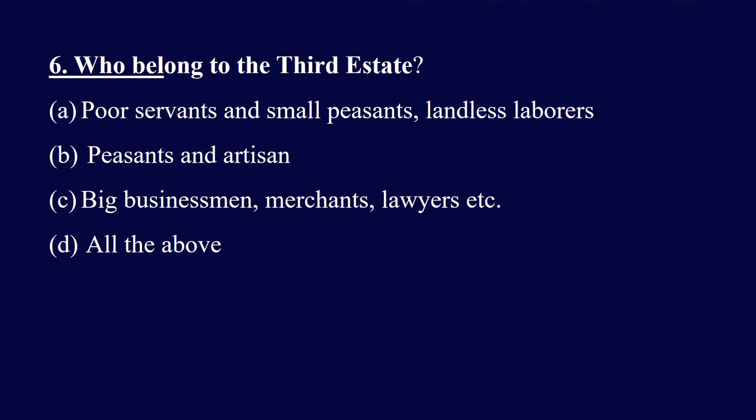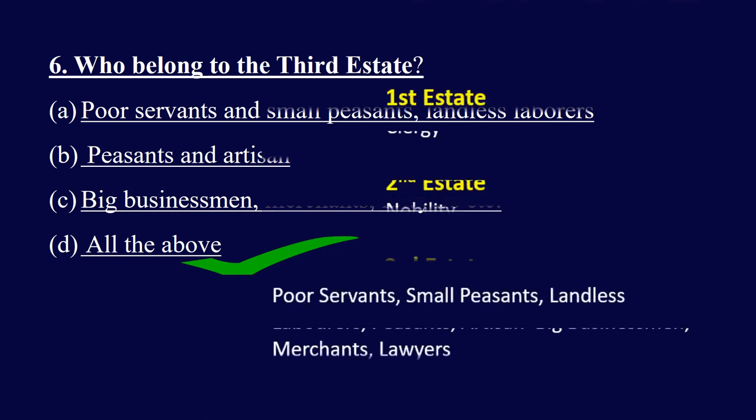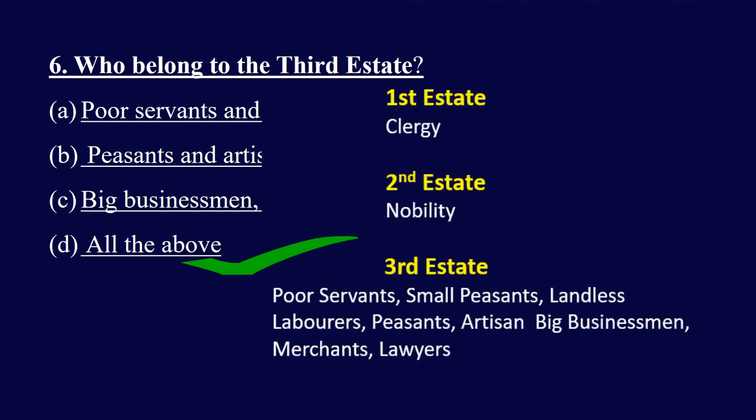Question 6. Who belonged to the third state? The options are poor servants, small peasants and landless laborers; peasants and artisans; big businessmen, merchants and lawyers; or all the above. And the right answer is all the above. Poor servants, small peasants, landless laborers, peasants and artisans, big businessmen, merchants and lawyers all belong to the third state, and only the third state had to pay the taxes.